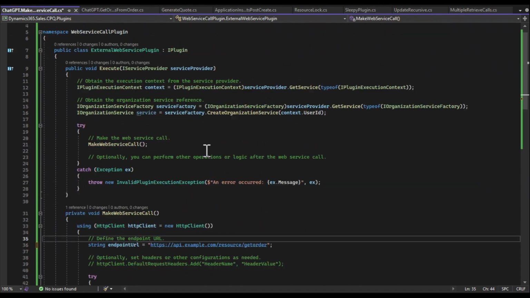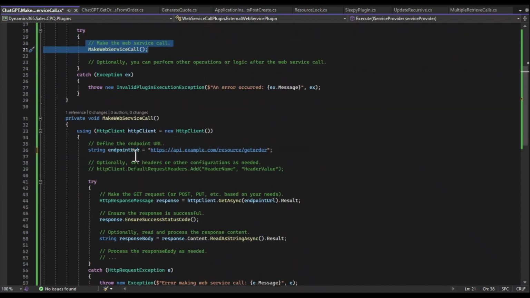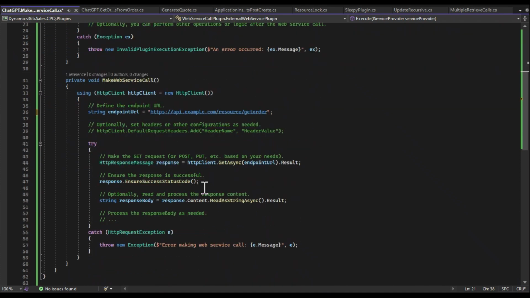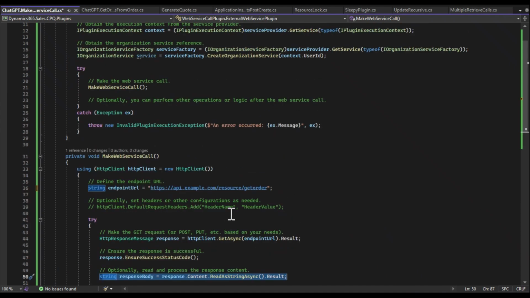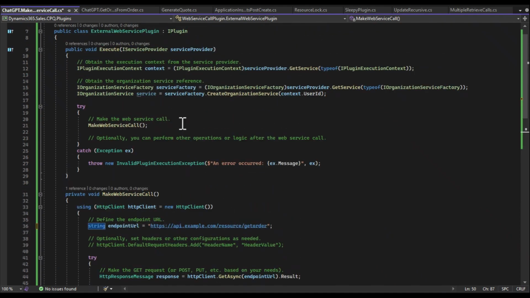From the web service call, again, same thing. I like the refactoring they've done here already. Calling it make web service call, making the web service call here. Again, a lot of comments, very good. And then response body. So overall, pretty good job by ChatGPT on readability.